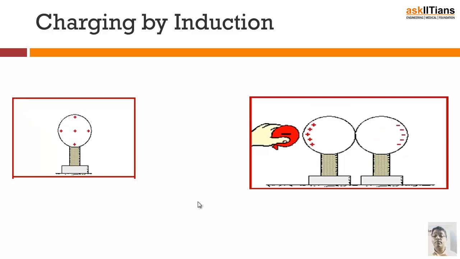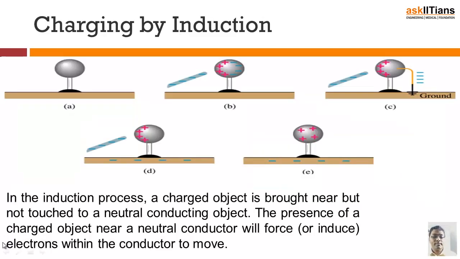This method of transfer of charges is known as charging by induction. So let's try to understand more about it. In this induction process, what basically happens? A charged body is brought near, but you are not touching it. Mind you, you are not touching it, you are just bringing it near. It is brought near, but not touched, to a neutral conducting object. The presence of a charged object will force or induce electrons within the conductor.